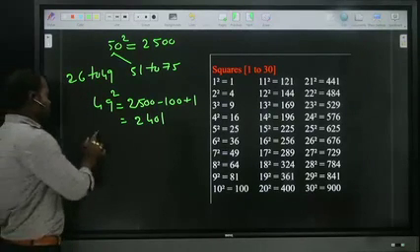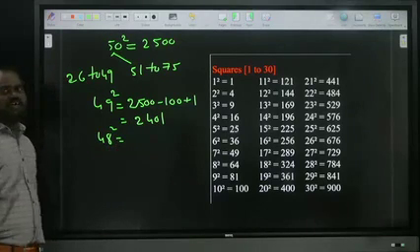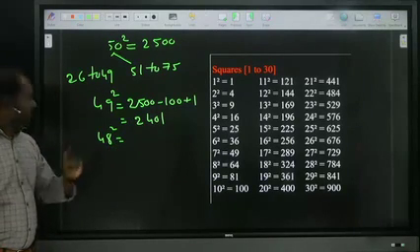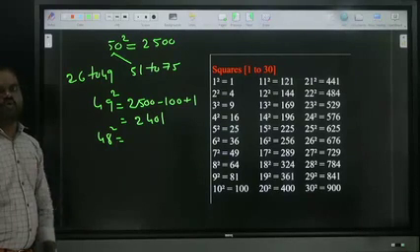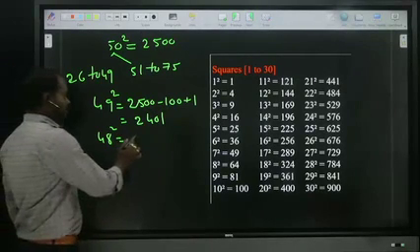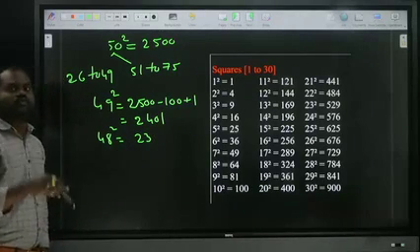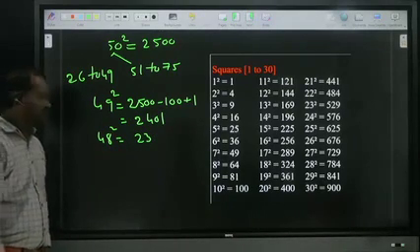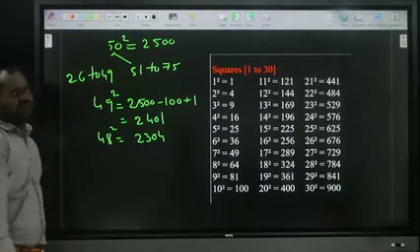If I want 48 square, now I am doing directly. First of all, take the 25. 2 less, subtract the 2. 25 minus 2, how much? 23. 2 less, so what is the 2 square? 4. Single digit, write down 04. The answer is 2304.